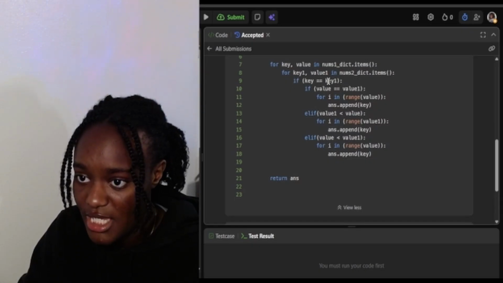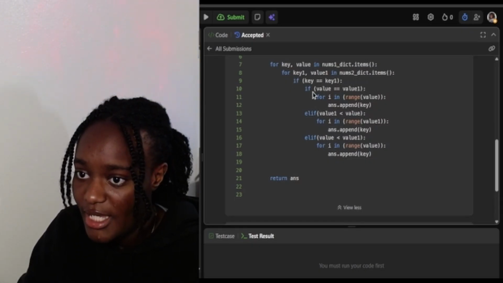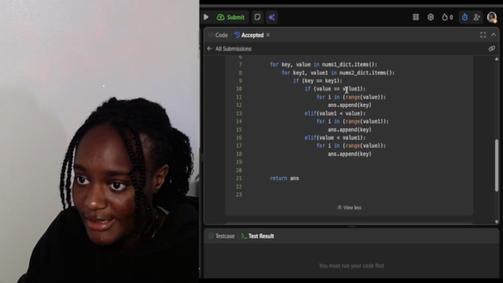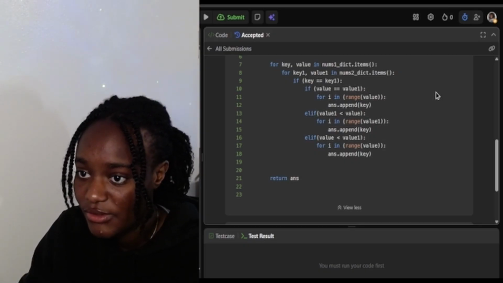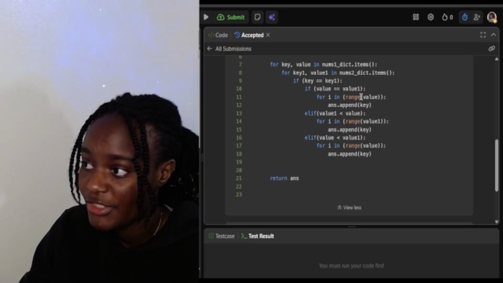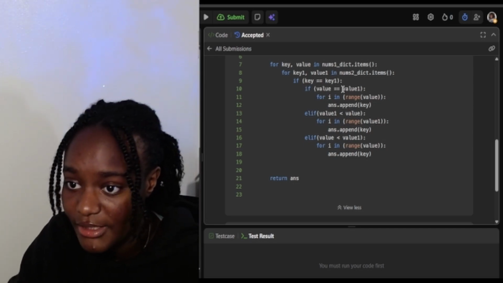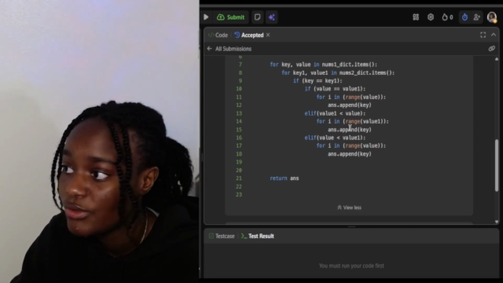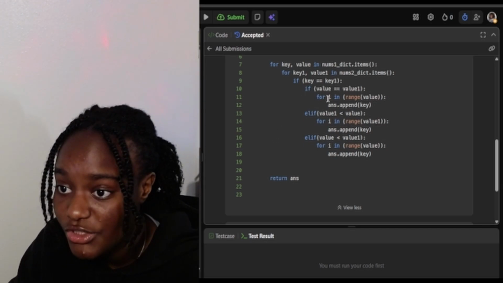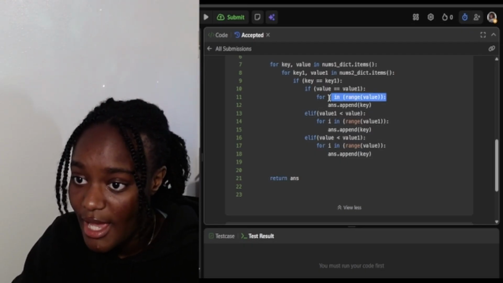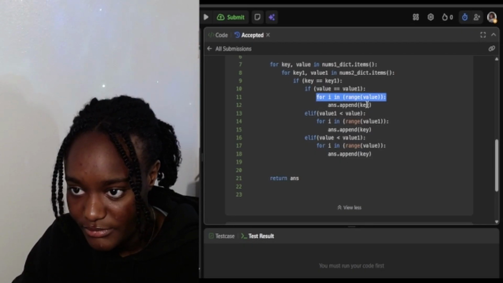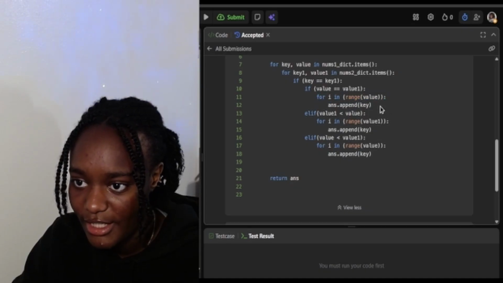So I have the for key1, value1 in my nums2 dict items, and it says if the key is equal to key1, and if the value is equal to value1. So I'm saying if the key is equal to that number, and if that value is the same amount, then I'm gonna do another for loop. This is so bad, y'all. So I'm gonna do another for loop, and the range is gonna be the value. Oh, that's kind of insane. Why did I do that?